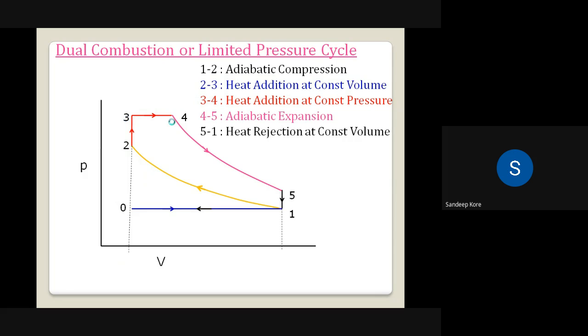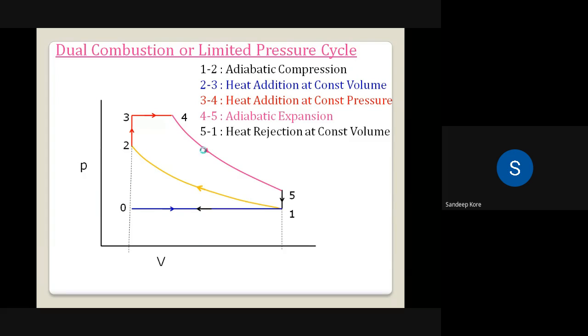Then 3 to 4 is constant pressure heat addition. There is a spark plug as well as a fuel injector. At point 3, the fuel injection starts. At point 4, the fuel injection ends. So 3 to 4 is the constant pressure heat addition. At point 4 also, both valves are closed.